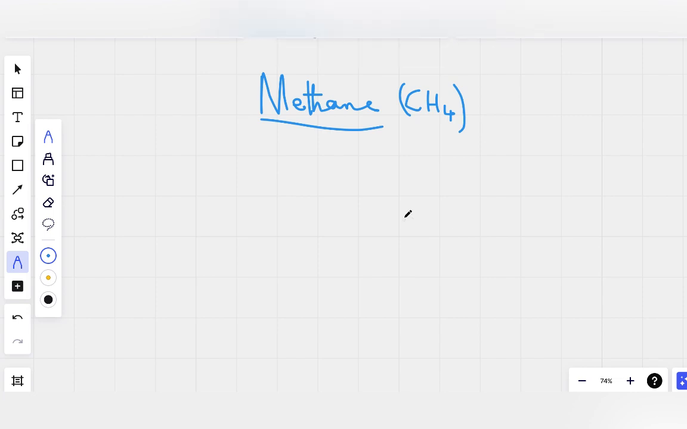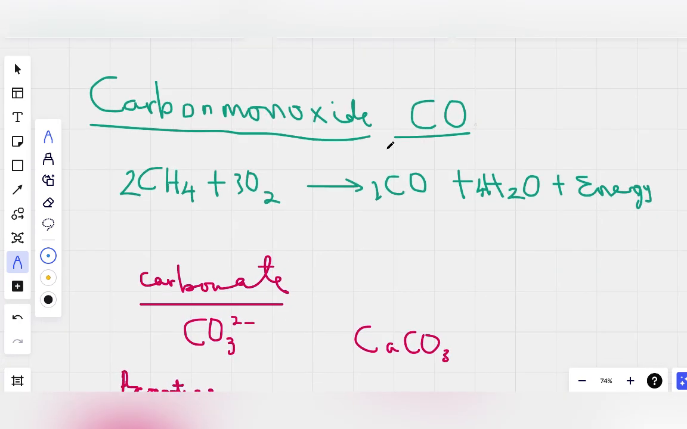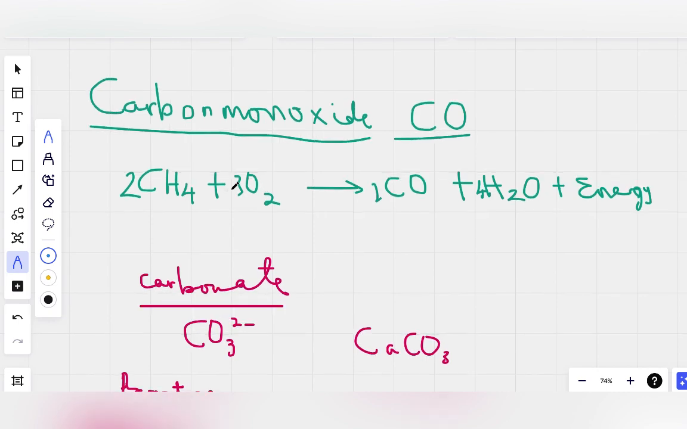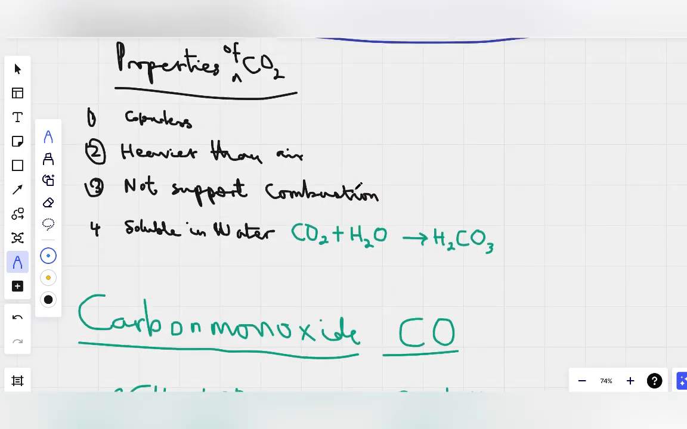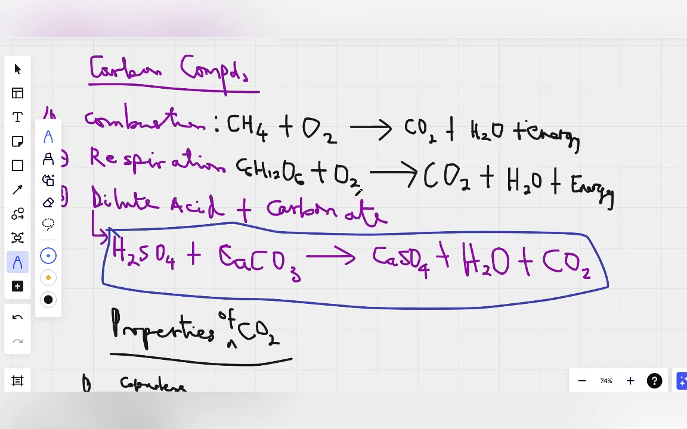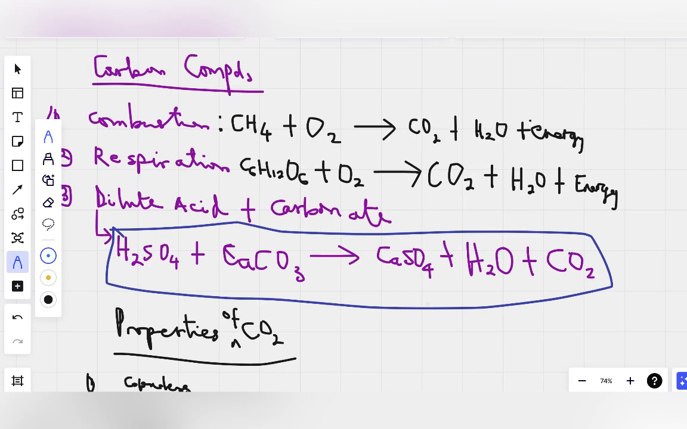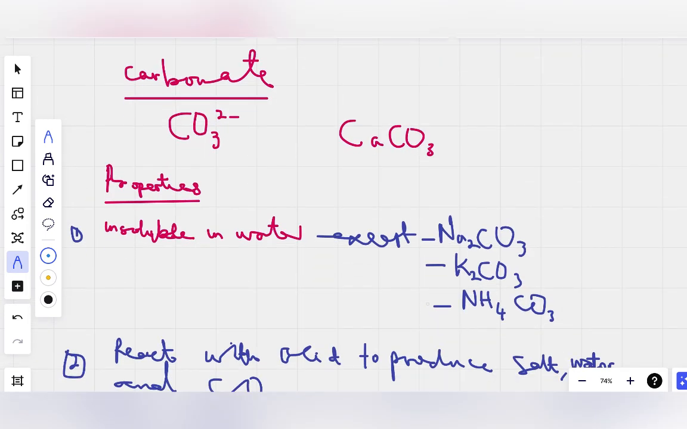We're not going in depth. We've written the equation before. If you want us to refer back to it, we can. This one was for when carbon monoxide was produced, methane reacting with insufficient oxygen. When carbon dioxide was produced, methane reacts with oxygen to produce carbon dioxide. So we've looked at methane, it's a natural gas.